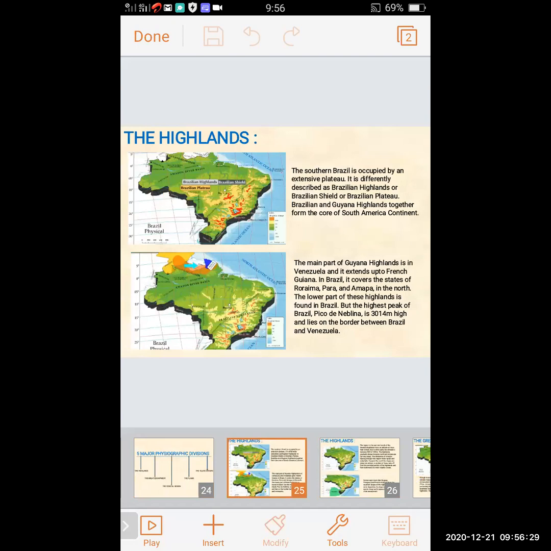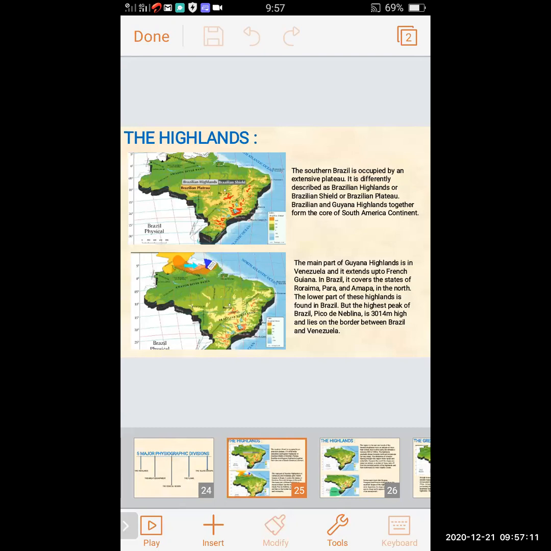Southern Brazil is occupied by an extensive plateau. There are extensive plateaus in the southern part of Brazil. It is differently described as Brazilian highland, Brazilian shield, or Brazilian plateau. They are differently described.